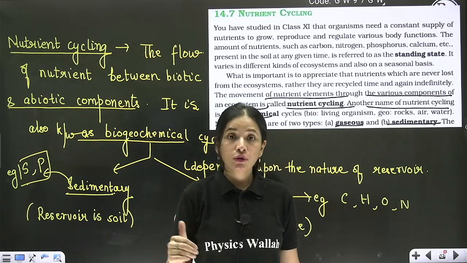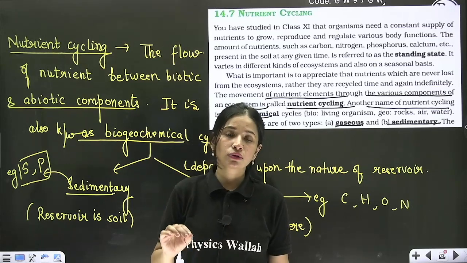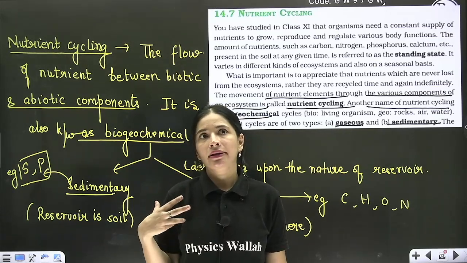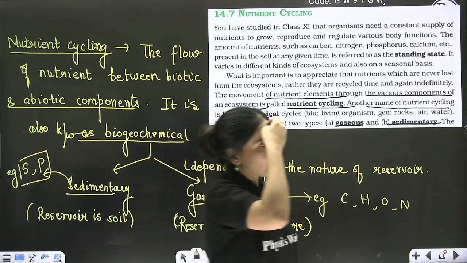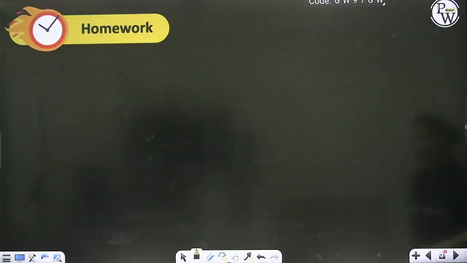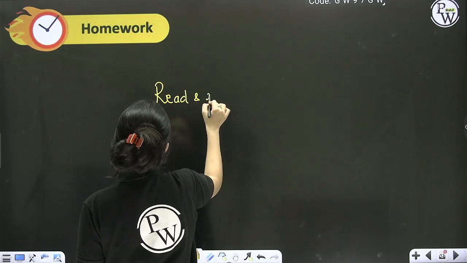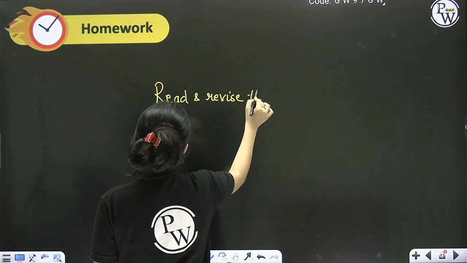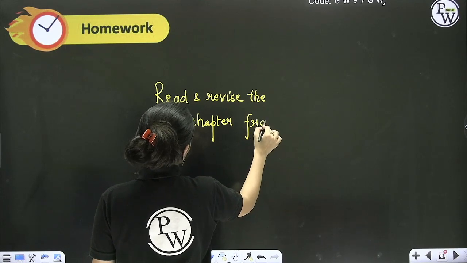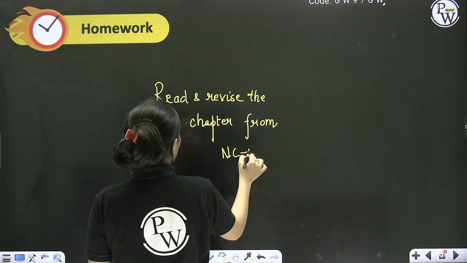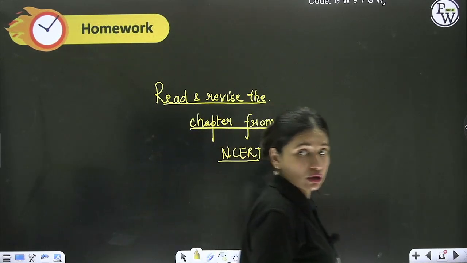Now beta, if your ecosystem is performing all four functions very well, then that ecosystem is known as the healthiest ecosystem, and the rate of survival is also very high. Correct? Got my point, everyone? Yes or no? So basically your homework will be to read and revise the chapter from your textbook, right? Yes or no?